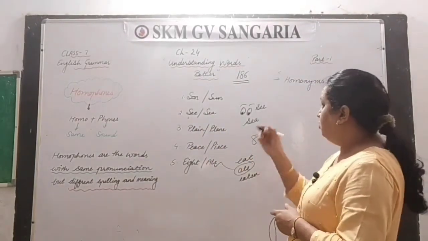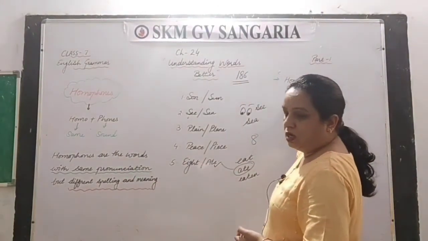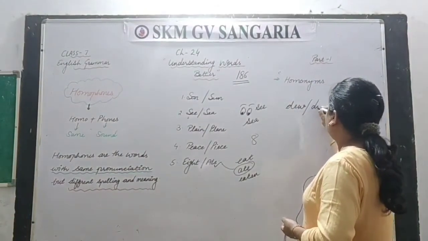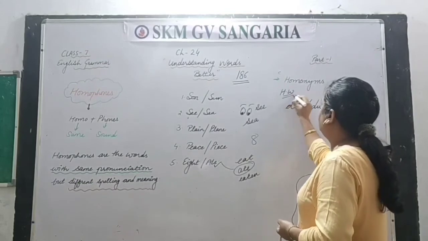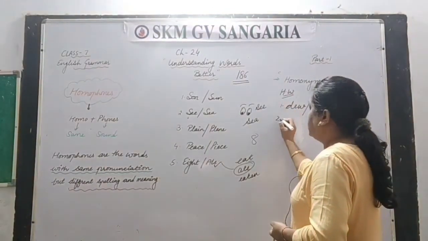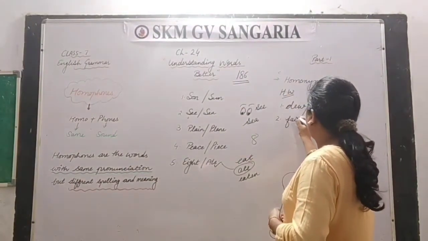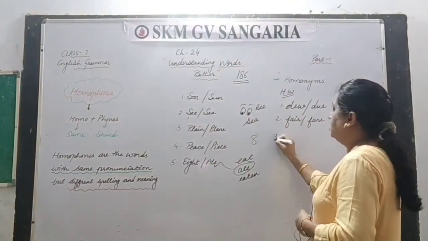Today you have to get a set of these words also, like D-E-W, dew, and the second one is D-U-E, due. This is for your homework, okay? The second is fair, F-A-I-R, and F-A-R-E, fare.